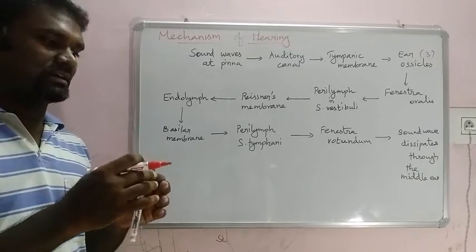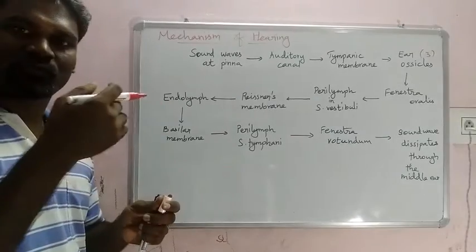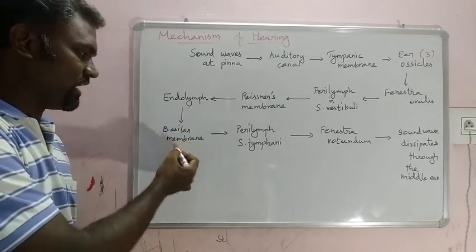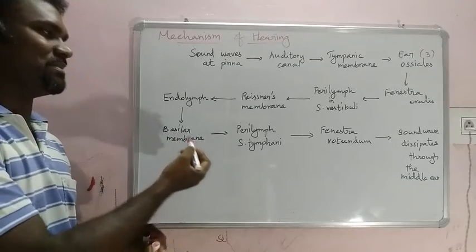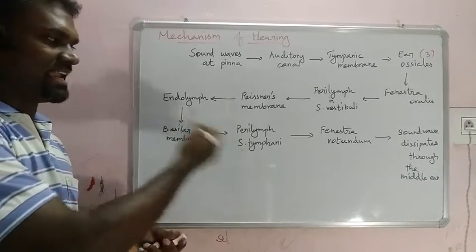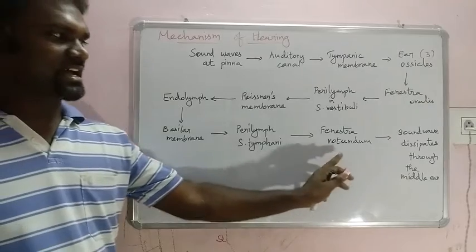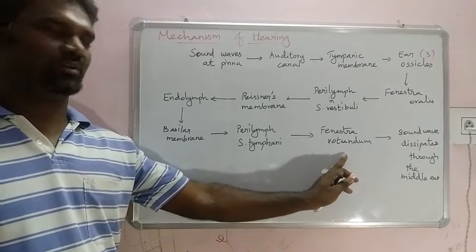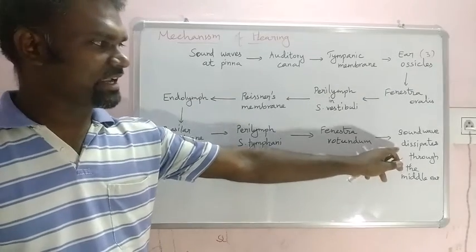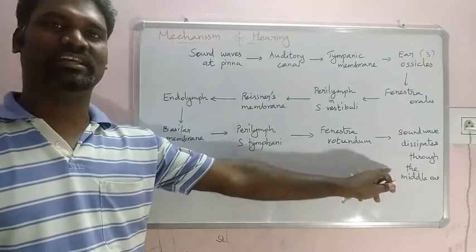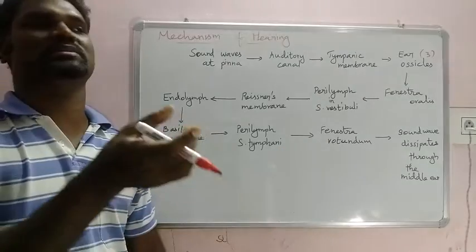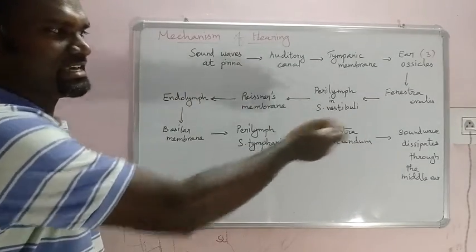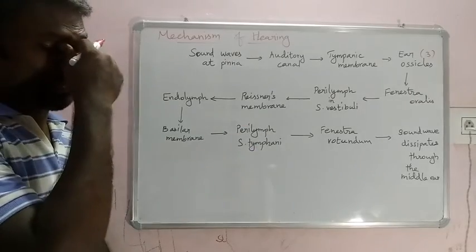After the endolymph, they come to the region of the basilar membrane, the perilymph of the scala tympani, and the fenestra rotundum, which we call the round window. Then finally the sound wave dissipates through the middle ear cavity.